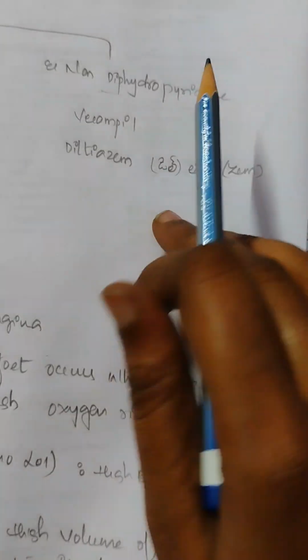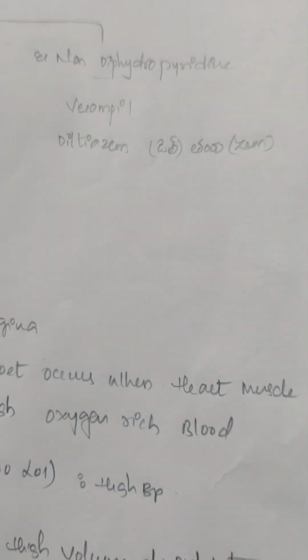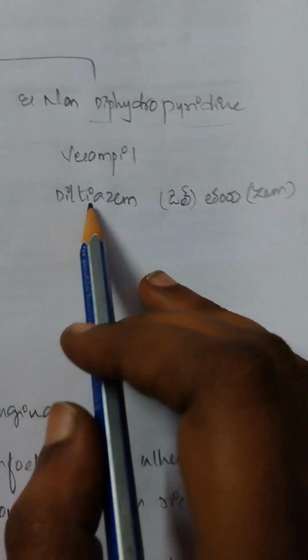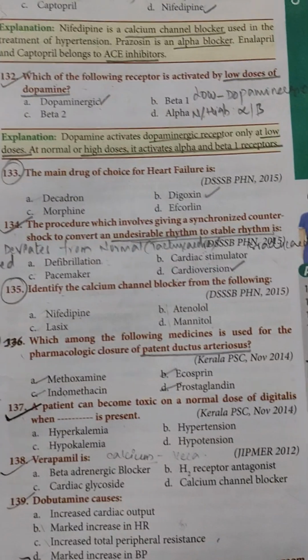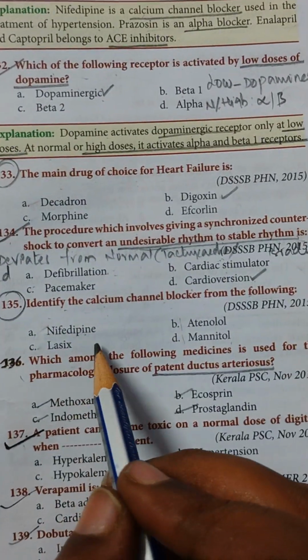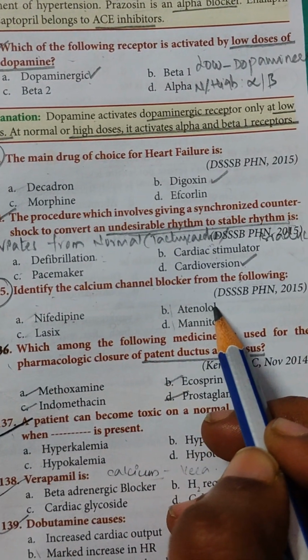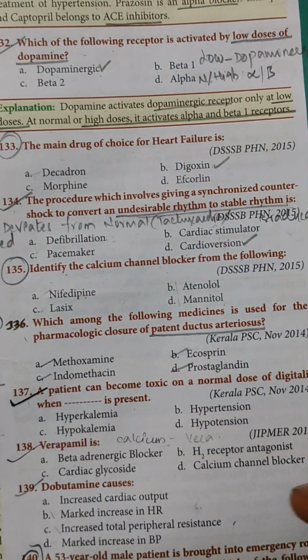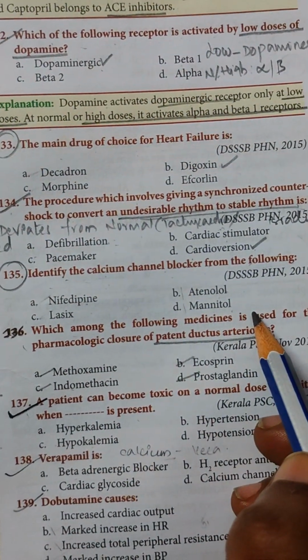Then the non-dihydropyridines are verapamil and diltiazem. In this classification there is no atenolol, Lasix, or mannitol.